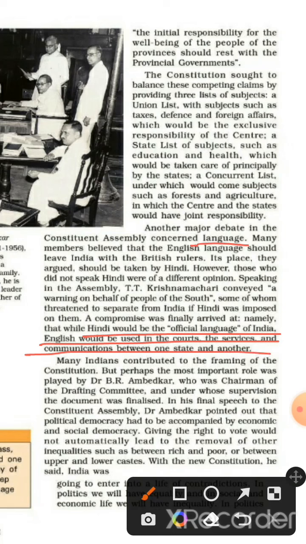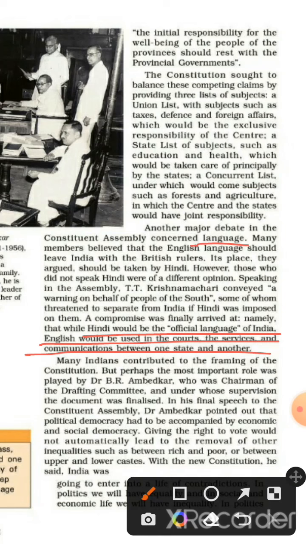Many Indians contributed to the framing of the Constitution, but perhaps the most important role was played by Dr. B.R. Ambedkar, who was chairman of the drafting committee and under whose supervision the document was finalized. In his final speech of the Constituent Assembly, Dr. B.R. Ambedkar pointed out that political democracy has to be accompanied by economic and social democracy, given that the right to vote would not automatically lead to a removal of other inequalities such as between rich and poor or between upper caste and lower caste.